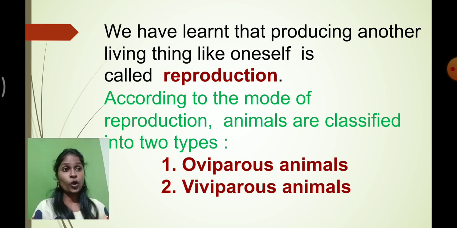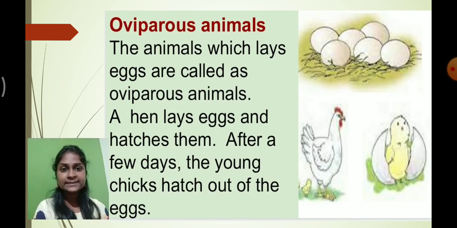So that means producing another individual like ourselves. We call it the reproduction process. Depending upon the mode of reproduction, these animals are again divided into two types: oviparous animals and viviparous animals. Understood? So what do you mean by oviparous animal?